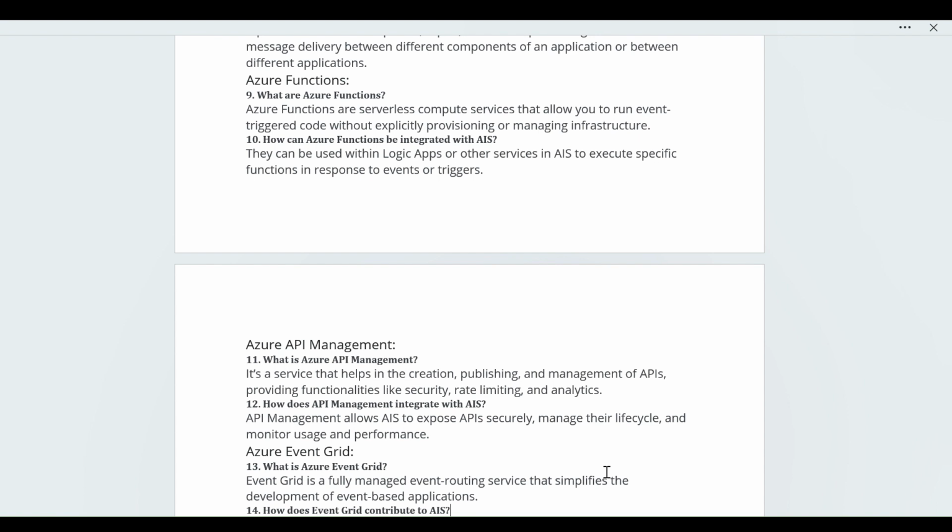Then the next question: how does API Management integrate with AIS? API Management allows AIS to expose the API securely, manage its life cycle, and monitor usage and performance. So on this basis, it will be integrated.